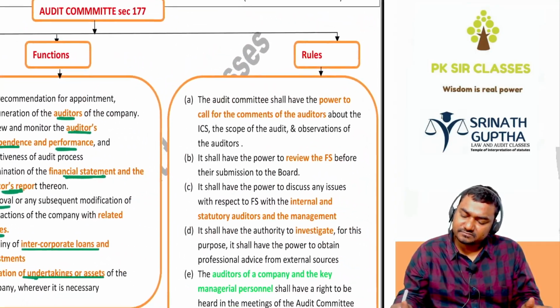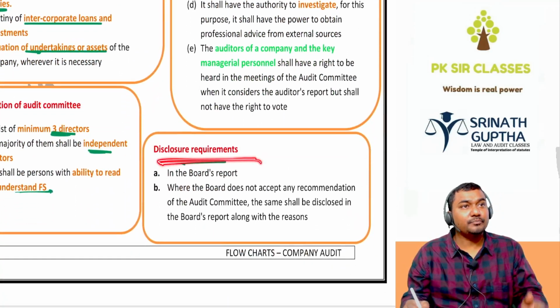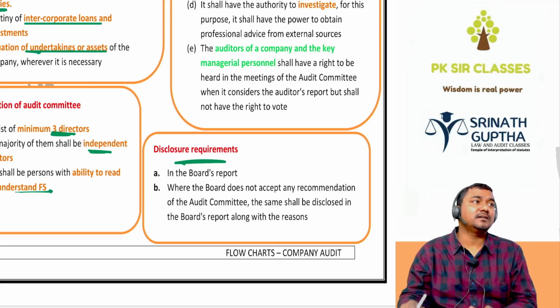Next, same thing, beta. And if a company is having an audit committee, then the BOD has to disclose the constitution of the audit committee in the board's report.